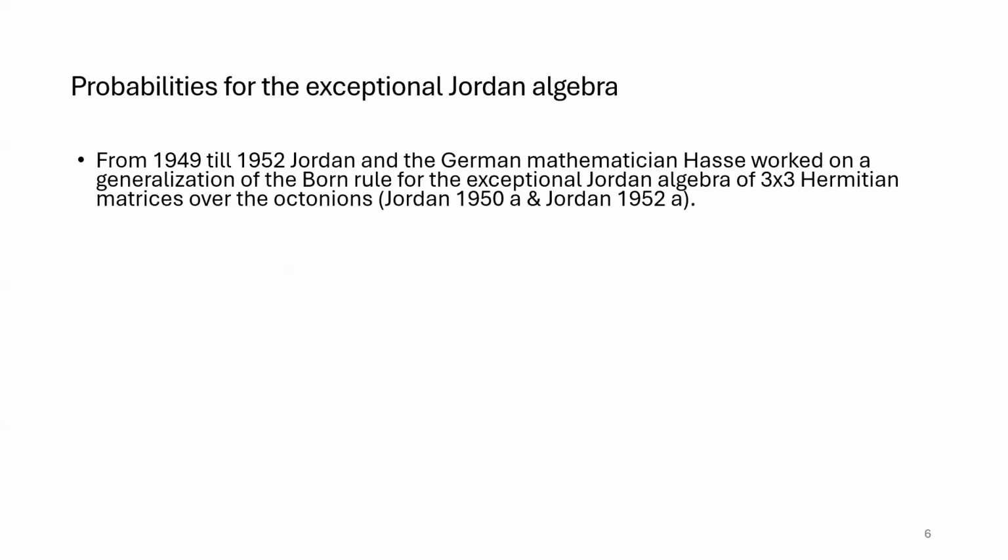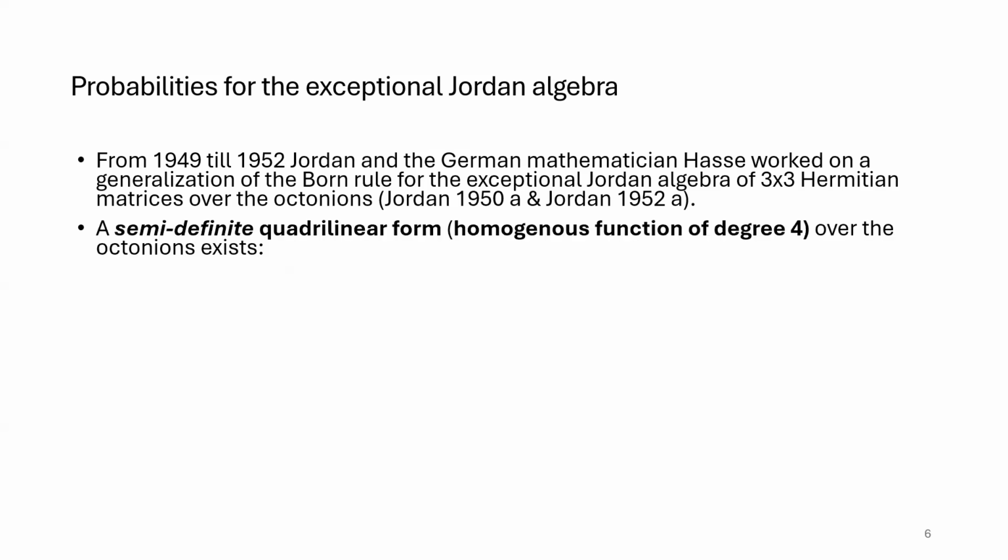So from 1949 until 1952, Jordan worked together with the German mathematician Hermann Haase, who was his boss during World War II, on how to generalize the Born rule from standard quantum theory to the exceptional Jordan algebra, and he also published 2 papers on this. What he could show is that the situation is quite different from standard quantum theory, where we use quadratic forms to define probabilities. Here we have a quadrilinear form or a homogeneous function of degree 4, so not homogeneous of degree 3, which is only semi-definite.